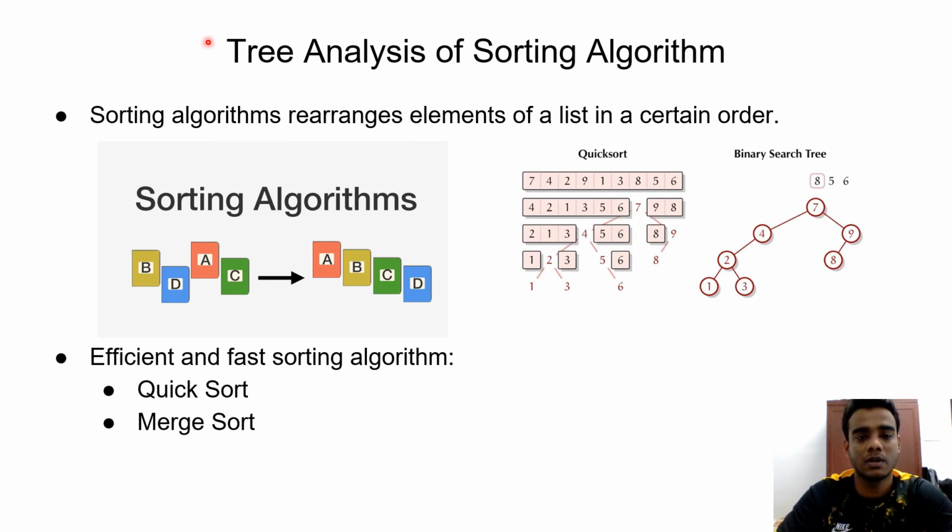Greetings, my name is Sarwin and I'll be talking about a tree analysis of sorting algorithm. Now, sorting algorithm is actually an algorithm which rearranges elements of a list in a certain order. You can notice in this picture here that this list here, the alphabets are not in an order. Through sorting algorithm, they become ordered. And few efficient and fast sorting algorithms are quicksort and merge sort.